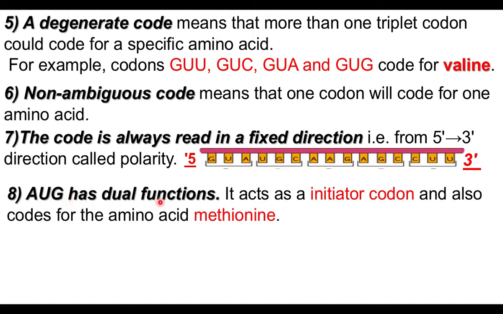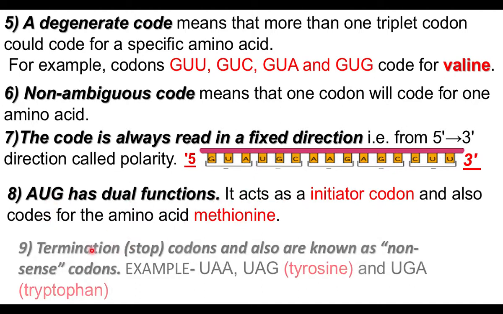AUG has a dual function. It acts as the initiator codon. The AUG also codes for the amino acid methionine. So AUG has two functions. One, it acts as the initiator codon. Second, it codes for the amino acid methionine.